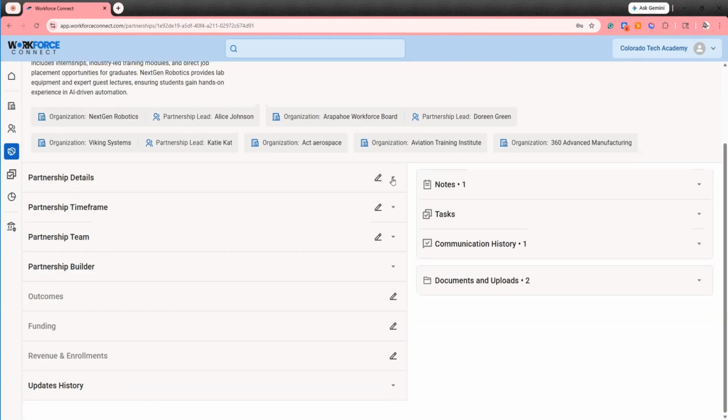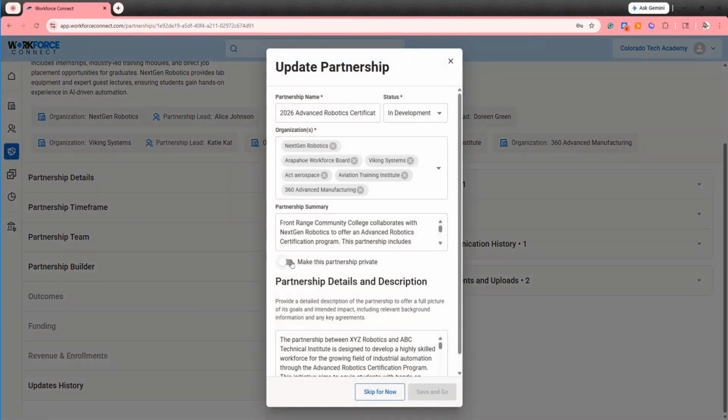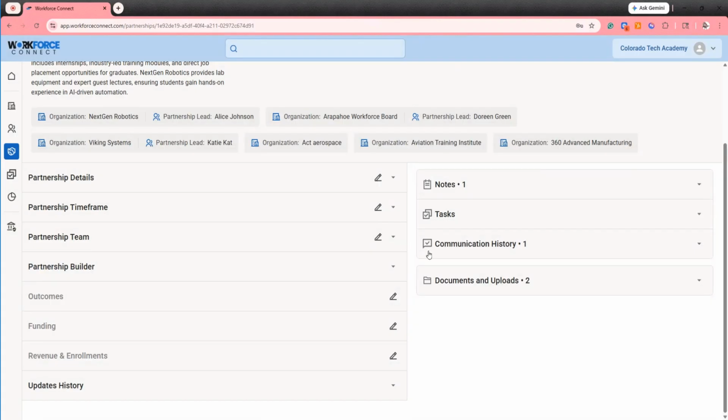To make a partnership not visible, a partnership can be marked private using the pencil icon here in Partnership Details and selecting the Make Partnership Private icon. By doing that, a partnership becomes private and is locked, making it only visible to the team members who are listed as part of the partnership team.